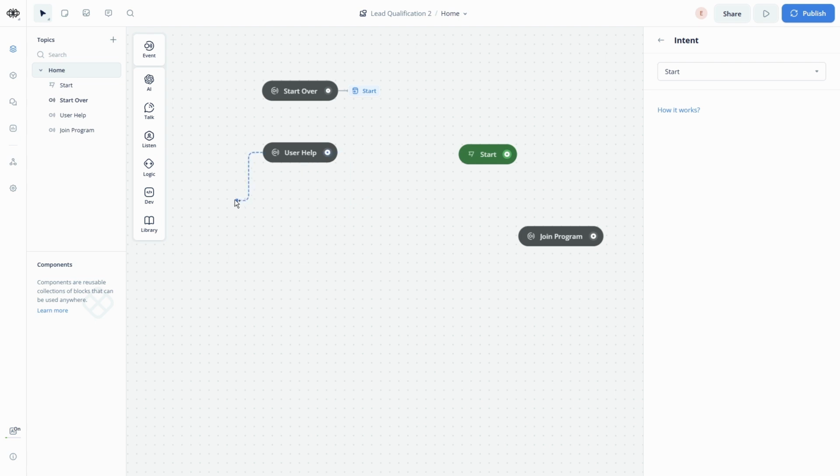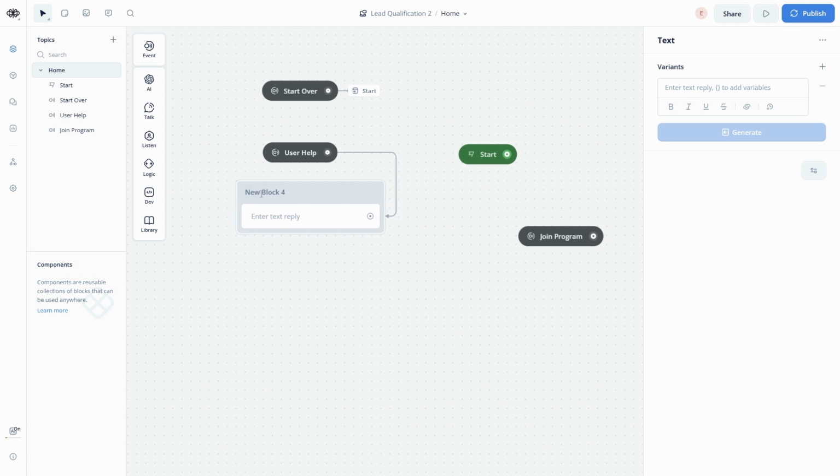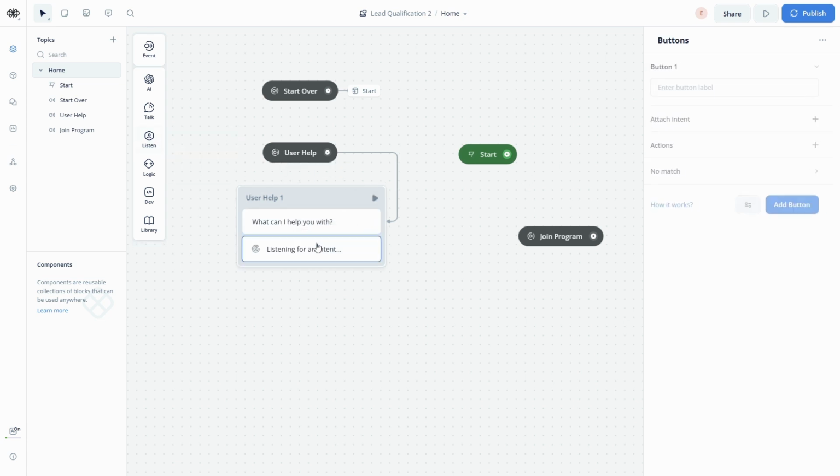User help, let's just do a simple text. And let's call this user help 1. And let's just say, what can I help you with? And let's listen for an intent. Again, if you just want to listen for an intent, just add a button, but don't put a label on it. It will not display a button. Instead, it will start listening for user reply.